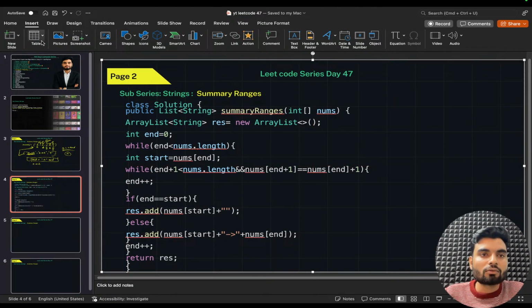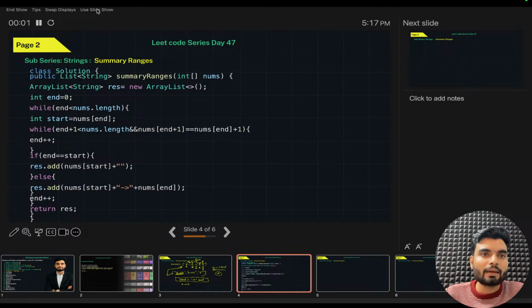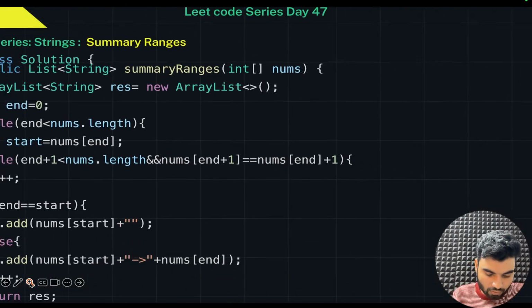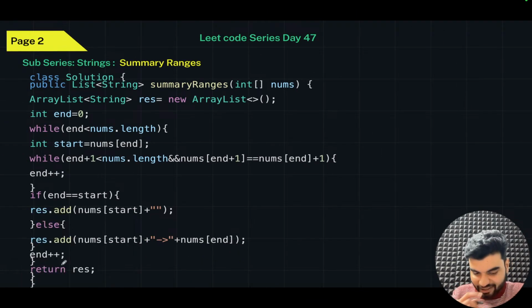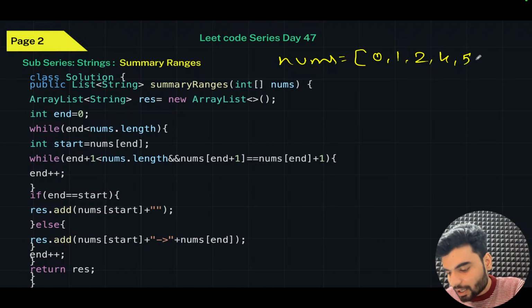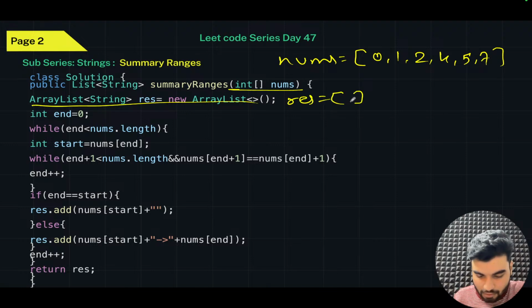So now I'll go to a slide, back again. Okay, and here we'll understand with the dry run how this is causing a problem for us. Here we had an array nums: 0, 1, 2, 4, 5, 7. We have created an ArrayList result that is empty as of now. Here end is 0. I'll write here step number 1.